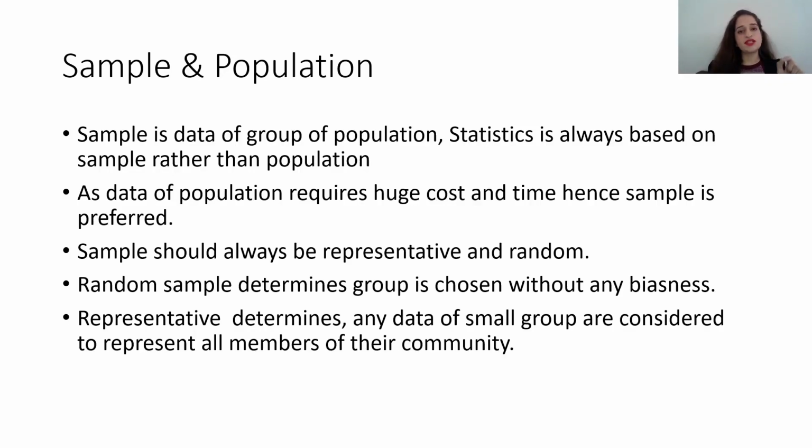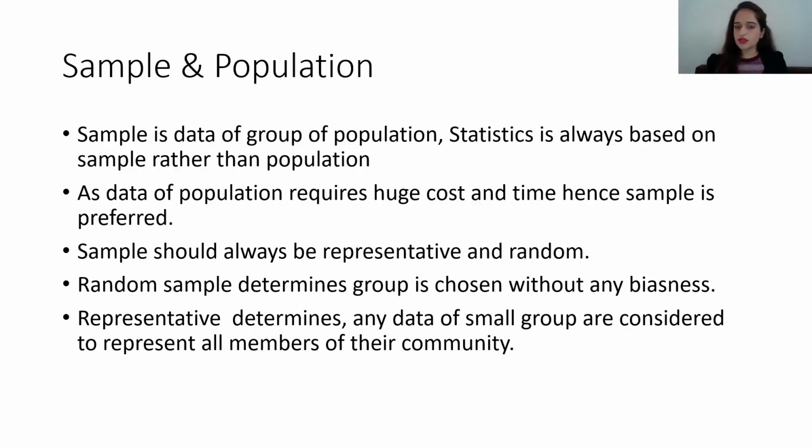Often it is said that when the sample is more random, there won't be any bias. But this is not always true. We may take random samples and still end up getting biased data. So I just take random people. It can happen that the people are from South Bombay, or that the people are from more slum areas. So my data will be more biased towards people of lower income.